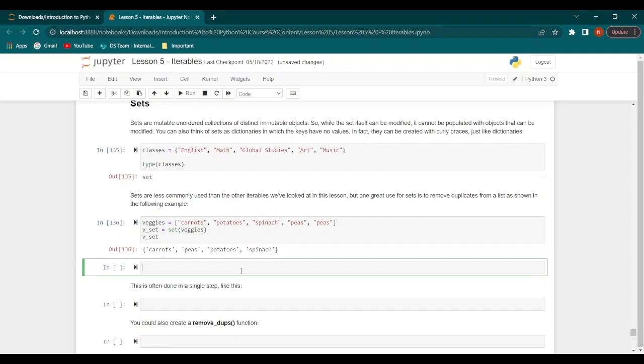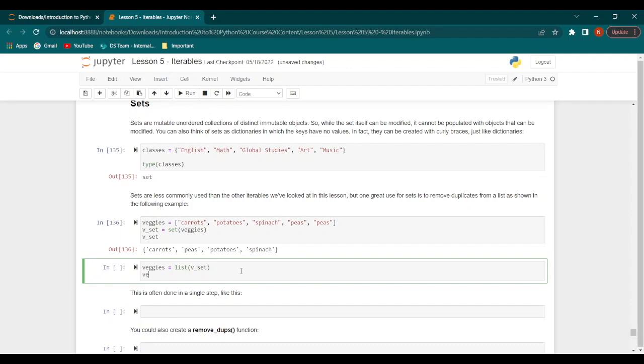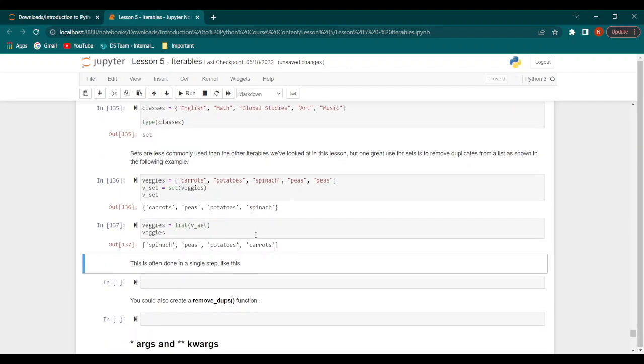Now if we want to convert this back to a list, all we have to do is this. Veggies equal to list v underscore set. So now when we call veggies, we get this as a list once again. So usually we can do this in a single step. So let's say we have our original list, which is veggies, populated with carrots, potatoes, spinach, peas, and peas once again.